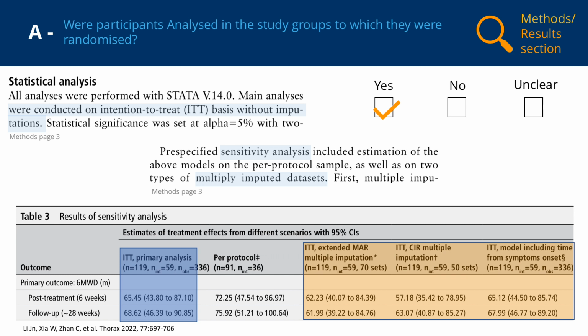You may also have noticed Lee et al. conducted a per-protocol analysis. Per-protocol analyses are often conducted in randomised trials and refer to the situation where only participants who completed and adhered to the intervention to a certain degree are included in the analysis. As per-protocol analysis may lead to spurious conclusions about the effectiveness of an intervention, ITT analysis is the ideal approach to analysing data from an RCT.